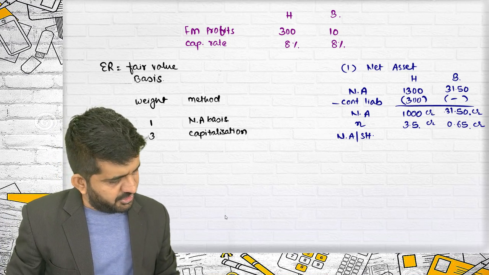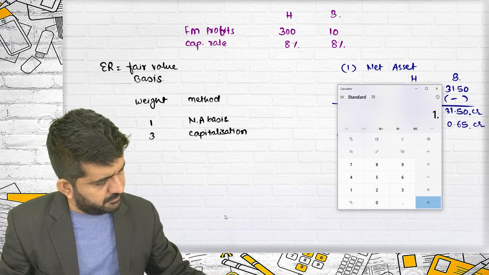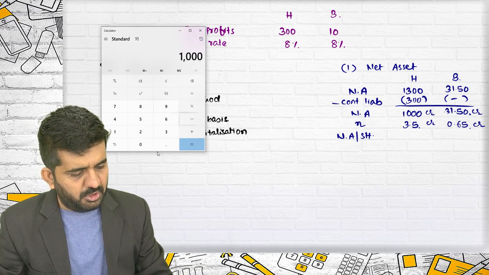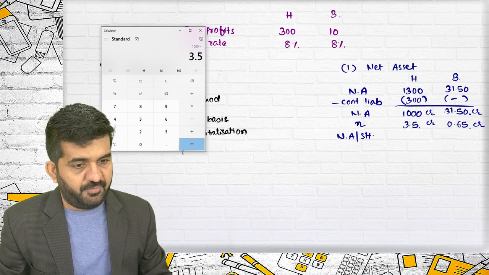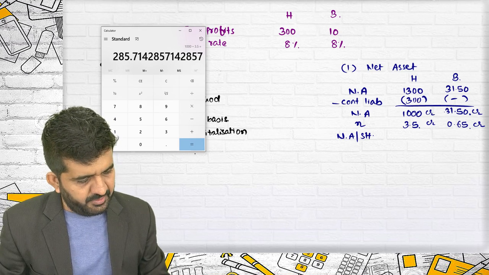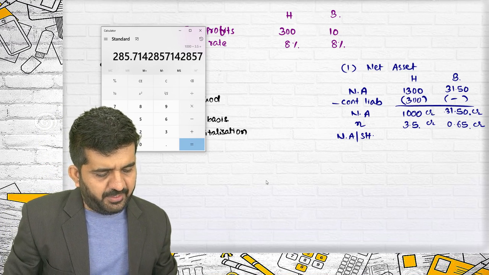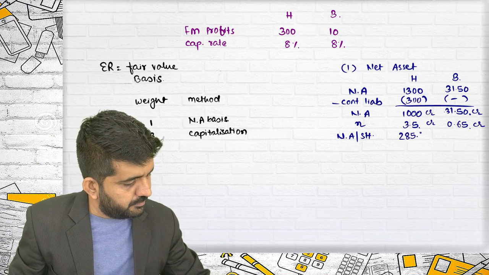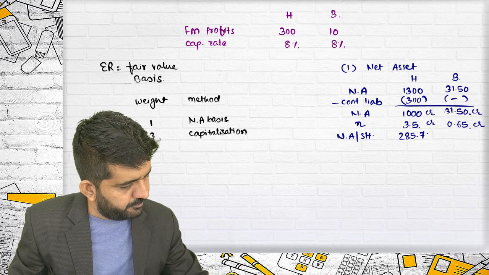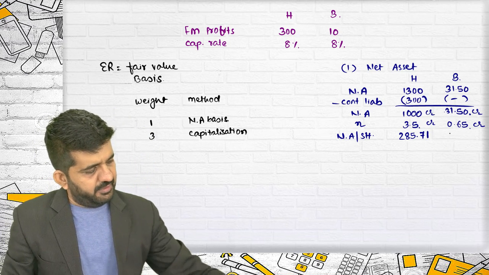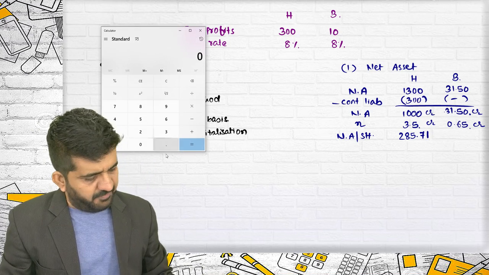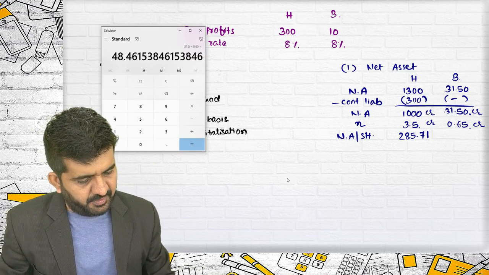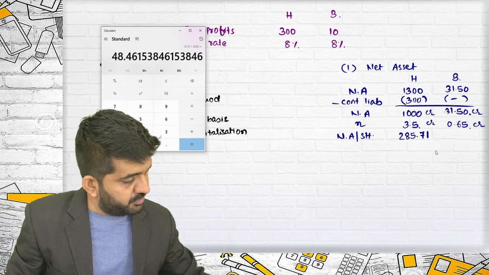So net asset per share is 1000 divided by 3.5, which is 285.7142. And this is 31.5 divided by 0.65, it is 48.46.